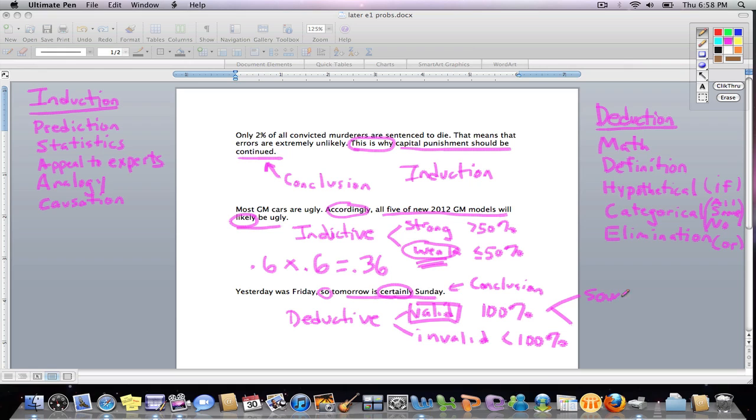Then, though, we still have to say if it's valid, if it's invalid, that's the end of the story. Whether it's sound or unsound, that is determined by whether or not the premise is true. So here you had to say, is that true that yesterday was Friday? Interestingly, this does depend on what day of the week you took the exam. I was assuming no one was going to take the exam on Saturday, but I think a very small number of you did. So as long as you didn't take the exam on Saturday, any other day, we have a false premise. It's false that yesterday was Friday for you when you took this exam, so you should have said unsound, and then your final answer valid, but unsound.